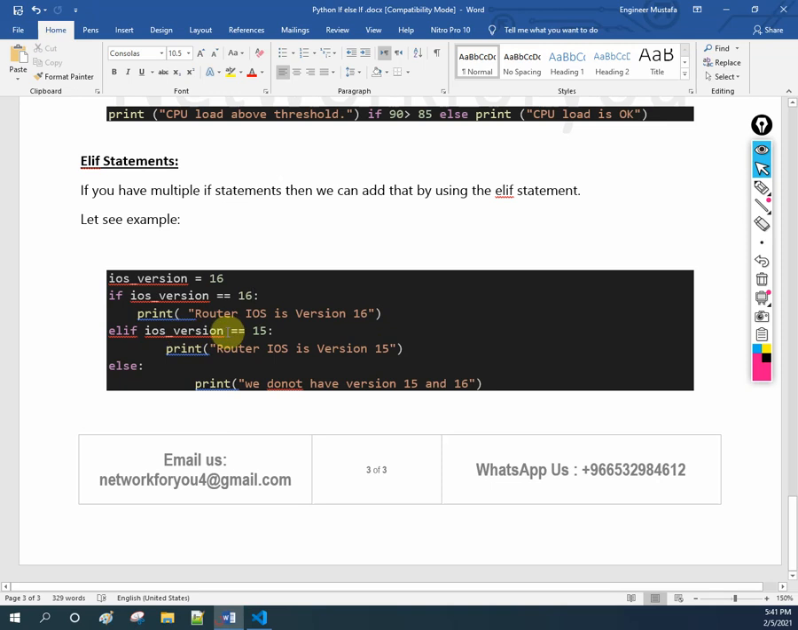Here we are checking two conditions. Else check if this one is equal to 15, then print 15. If we don't have these two, then print we do not have the version 15 and 16. So we are doing multiple statements here. With else if, first we are saying if it is equal to 16, then print 16. If it is not 16, check if it is 15. If it is 15, print 15. If it is not even 15, then print that it is not 15 and 16.